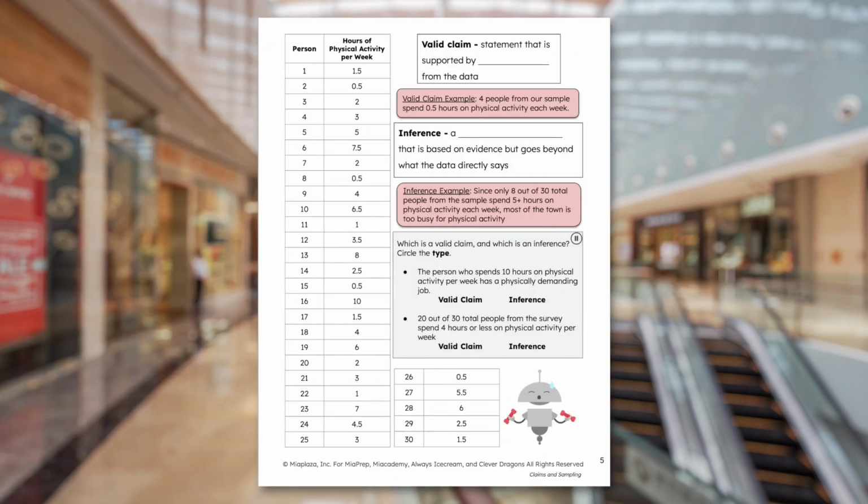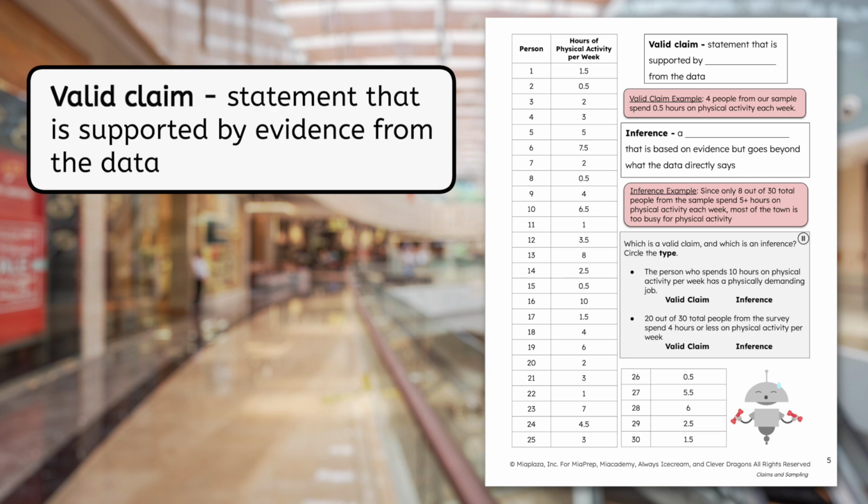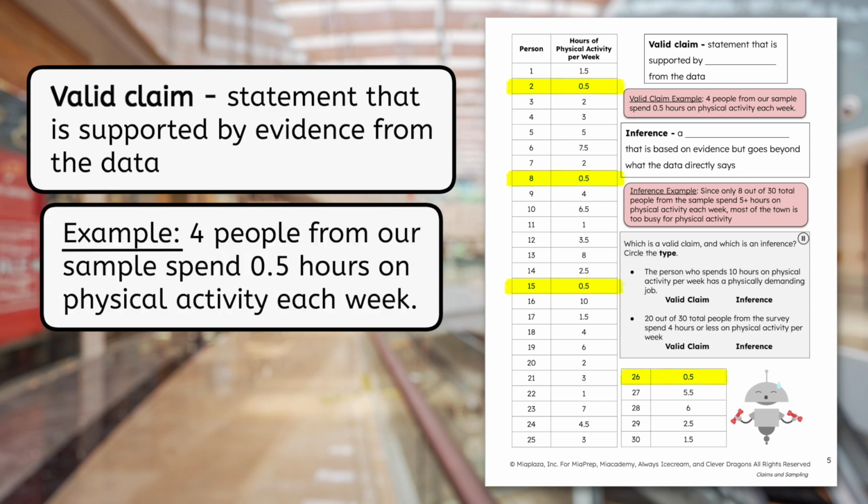I just surveyed 30 random people at different locations in the mall, ensuring that my sample proportionally reflects the population of the town. Here are my results. There are two main types of reasoning that we can use to analyze the data. The first type of reasoning is a valid claim, which is a statement that's supported by evidence from the data. An example of a valid claim would be that 4 people from our sample spend 0.5 hours on physical activity each week.